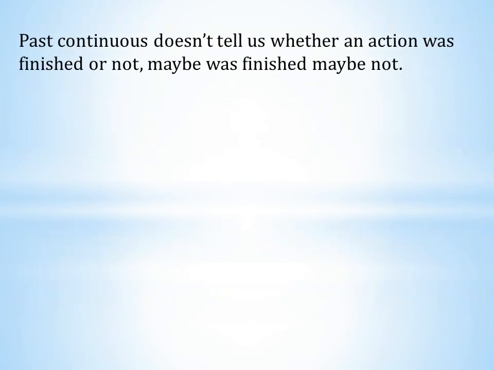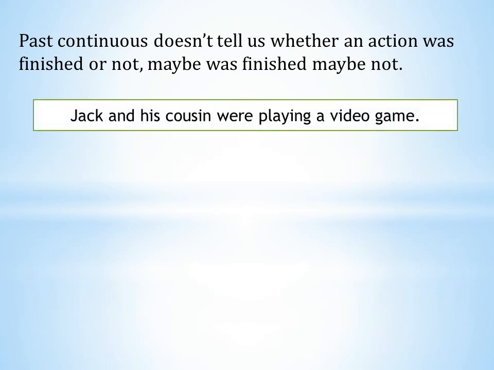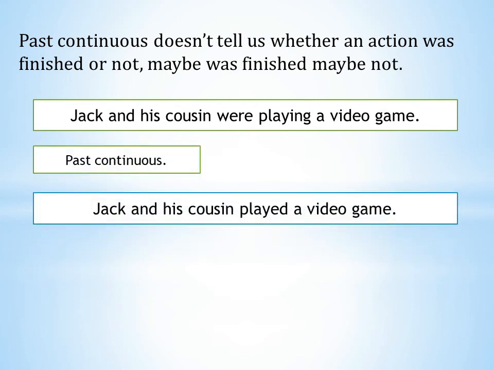You have to remember that past continuous doesn't tell us whether an action was finished or not. Maybe it was finished, maybe not. Jack and his cousin were playing a video game. This is past continuous. Jack and his cousin played a video game. This is simple past. So the first sentence and the second sentence are different. In the first sentence, we have an action that started at a certain time. We don't know which time. And the second one, the action happened in the past and finished in the past. But the first one, we don't know if the action has finished or not.